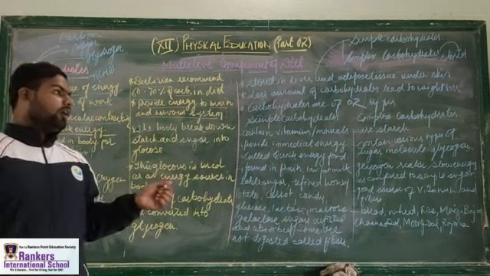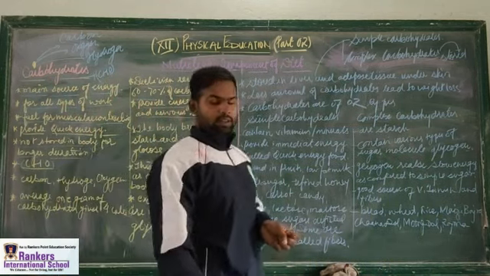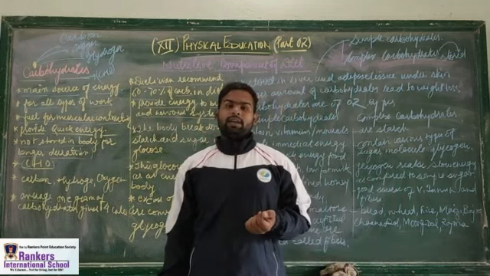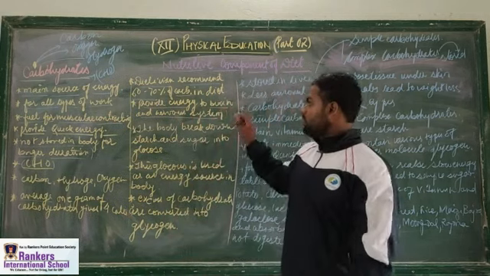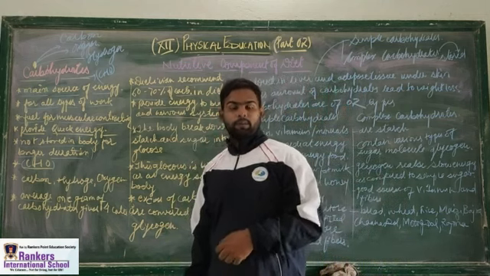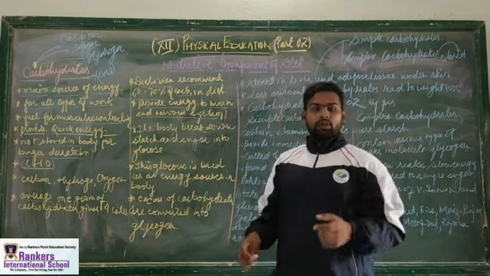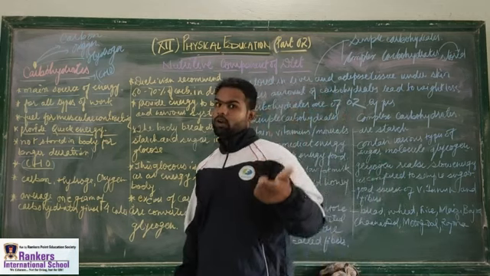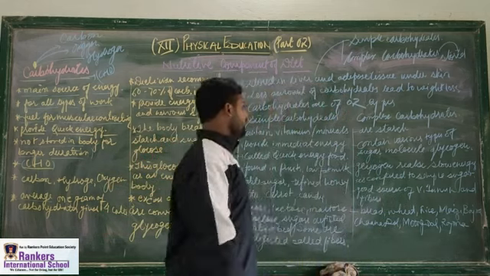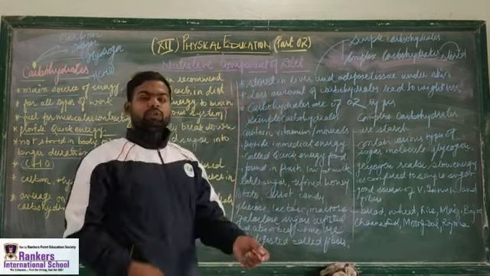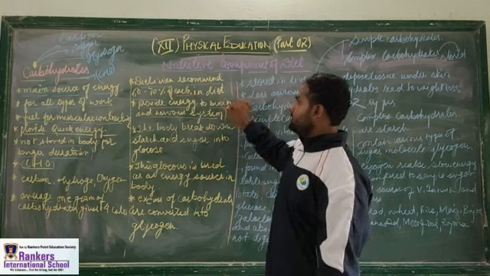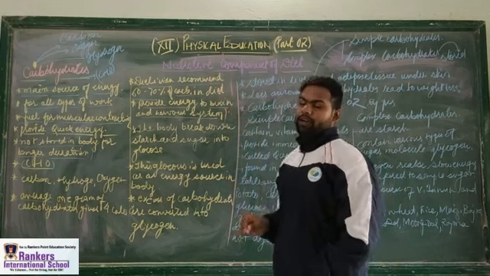Now I hope you all studied nerve cells and neurons in 9th and 10th. So what does this nervous system do? The nervous system gets a stimulus and responds to the stimulus. I am telling you something, you are watching my video and you respond that yeah, we got the concept. Whatever I am telling you and whatever comes in your mind, this is the response. See, this is the chalk. If I throw this chalk on my hand, or if I am writing something here, if I draw a line, this is the stimulus and that is the response. So the nervous system will be efficient if you take carbohydrate in a good amount.